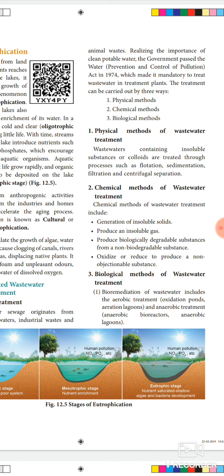Wastewater containing insoluble substances or colloids is treated through processes such as flotation, sedimentation, filtration and centrifugal separation. That is, the wastewater contains some insoluble substances or colloids. What is meant by colloid? Colloidal solution.